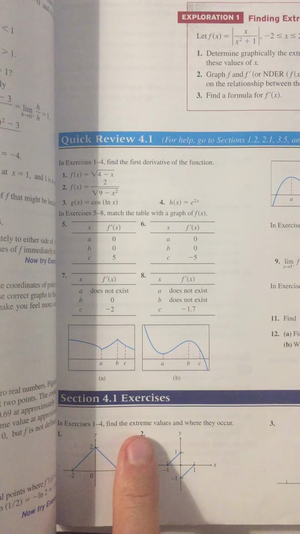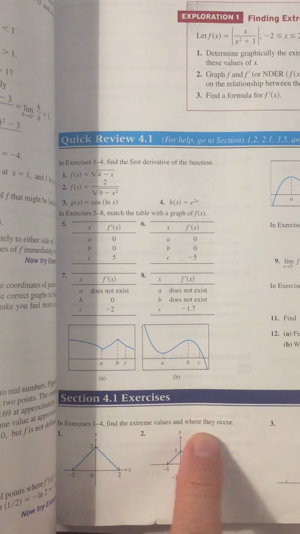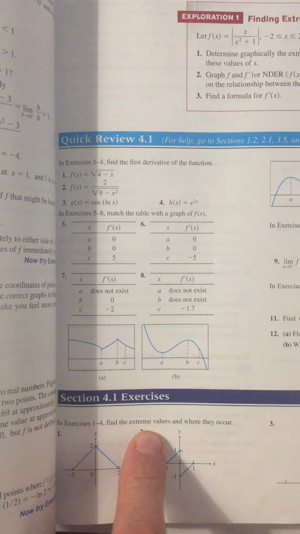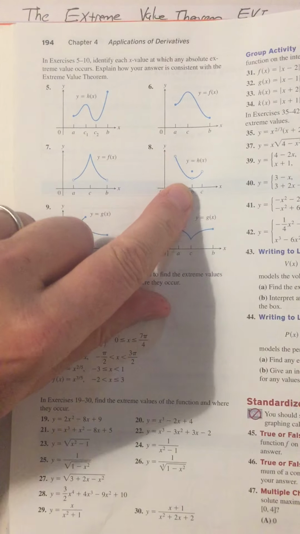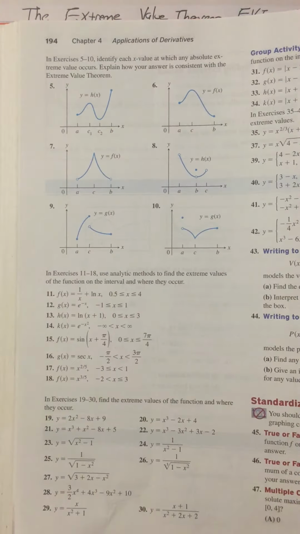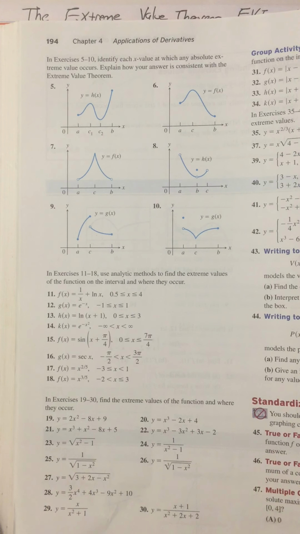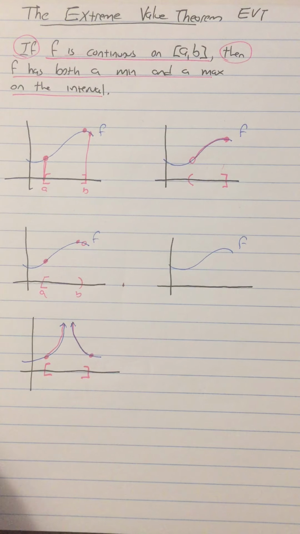On 1 through 4, by the way, it doesn't say that. It just says find the extreme values and where they occur. So this one wants an x and a y coordinate. This one wants an x coordinate and how this accords with the extreme value theorem. So for example, in number 6,